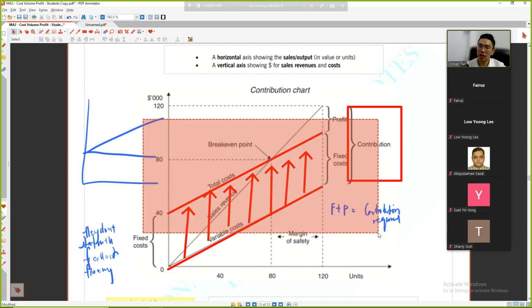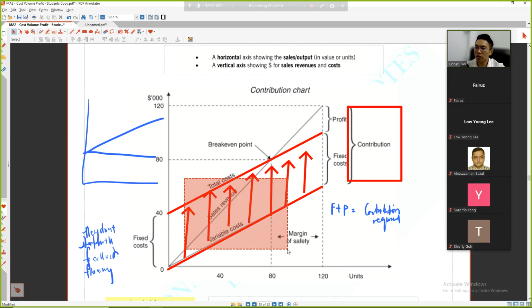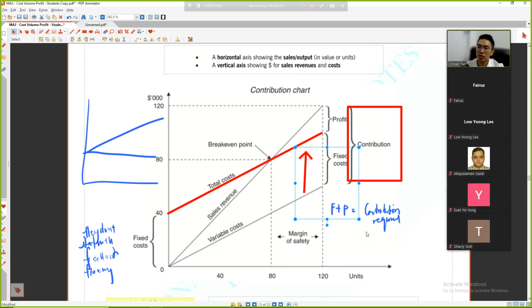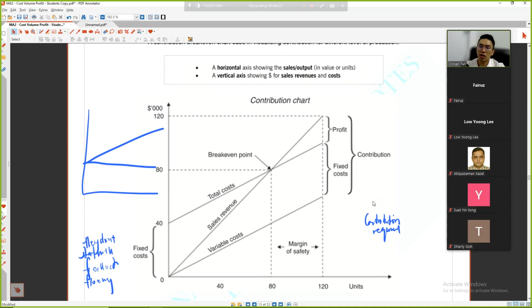Let me clear everything so that you can see one more time more clearly. So these two areas are contribution: profit plus fixed cost. The margin of safety is still the same: expected sales minus the break-even sales, divided by expected sales. Done.